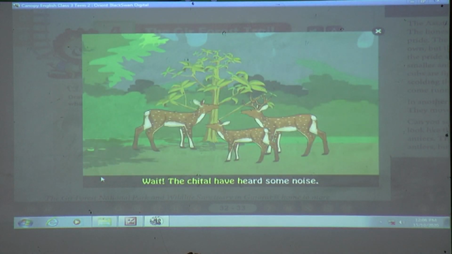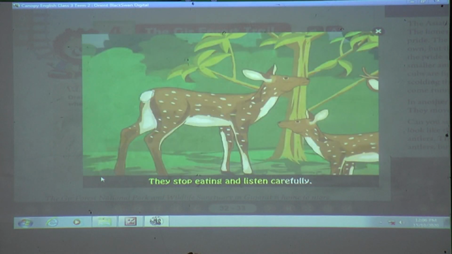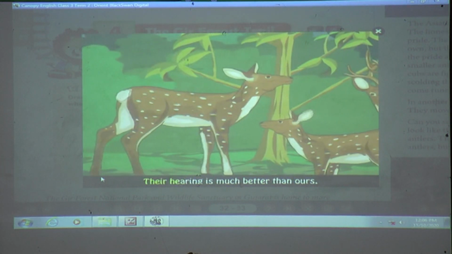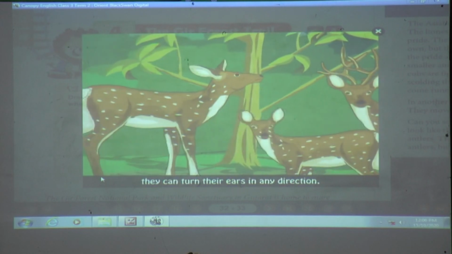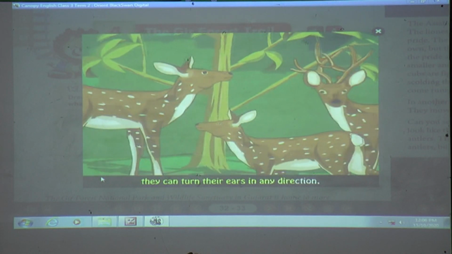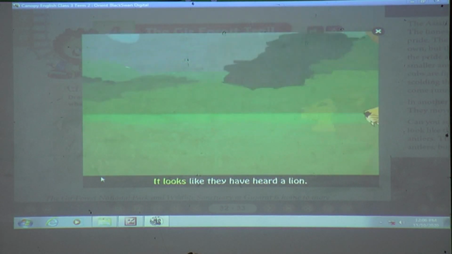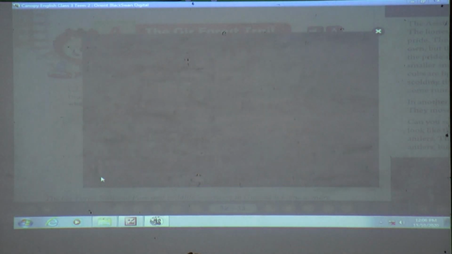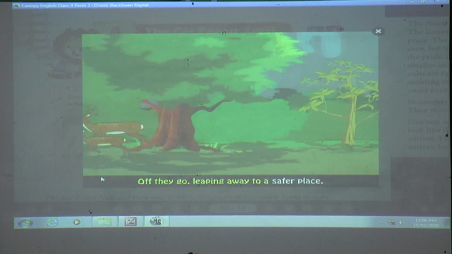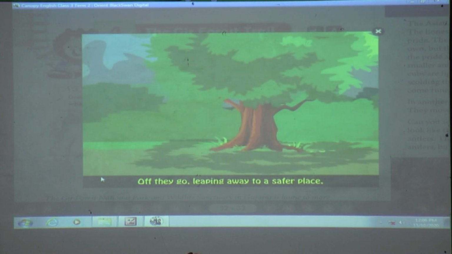Wait, the deer have heard some noise. They stop eating and listen carefully. Their hearing is much better than ours. They can turn their ears in any direction without moving their heads. It looks like they've heard a lion. Off they go, leaping away to a safer place.